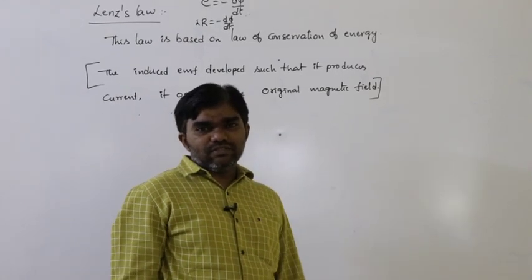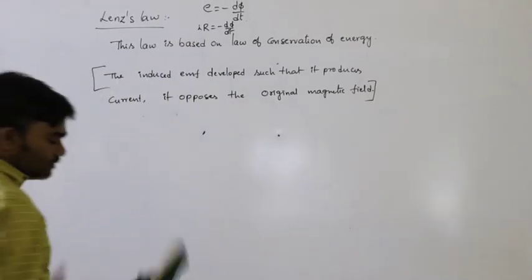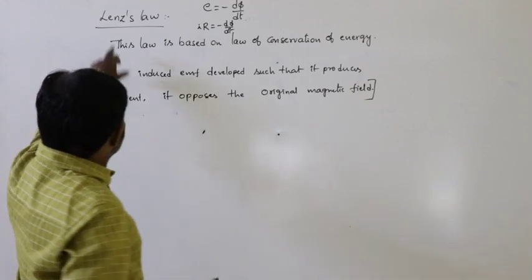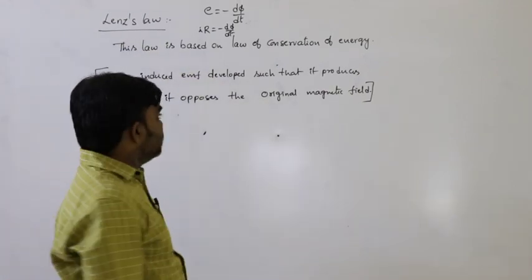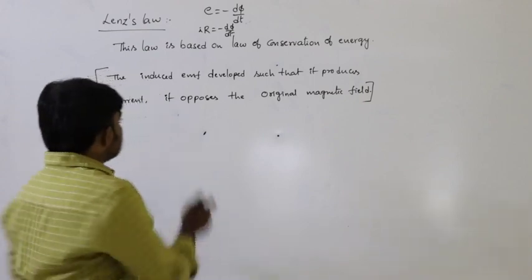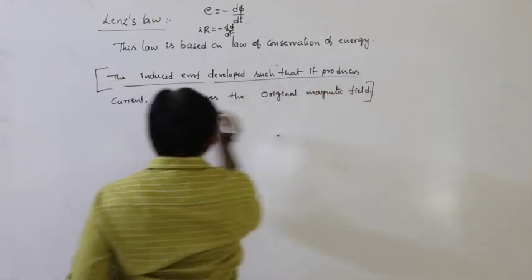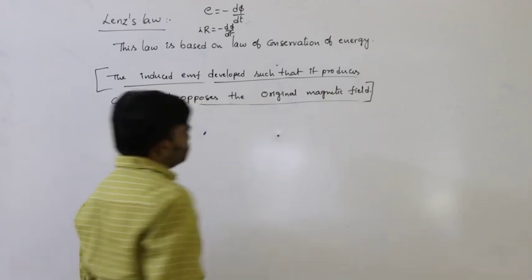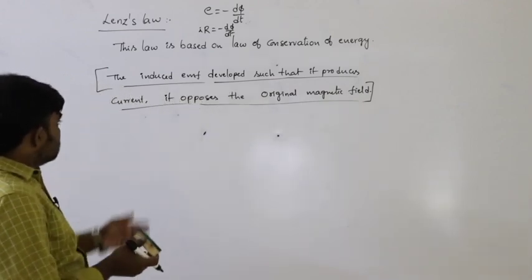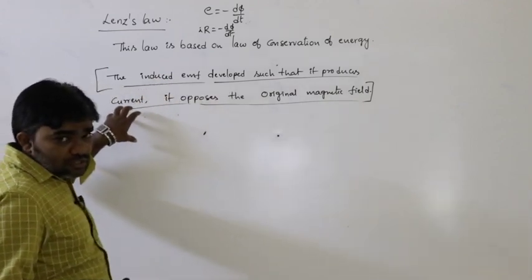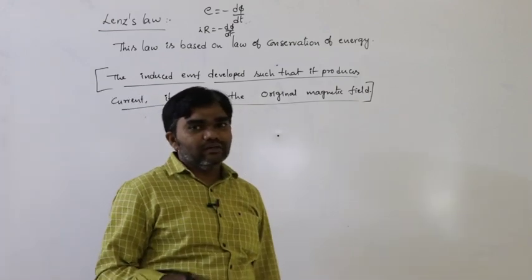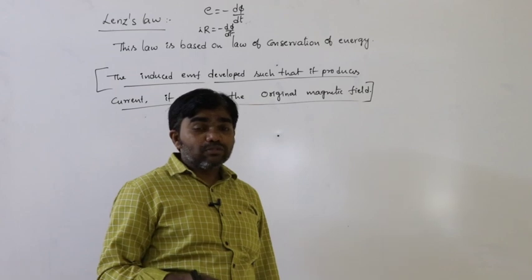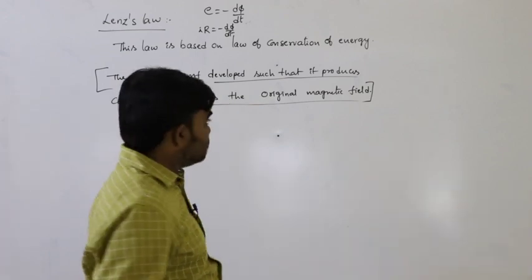That is the Lenz law, and this must be explained on the basis of the law of conservation of energy. What is the meaning of this definition? That we can discuss now. EMF produces the current, but that current opposes the original magnetic field. That is the concept.